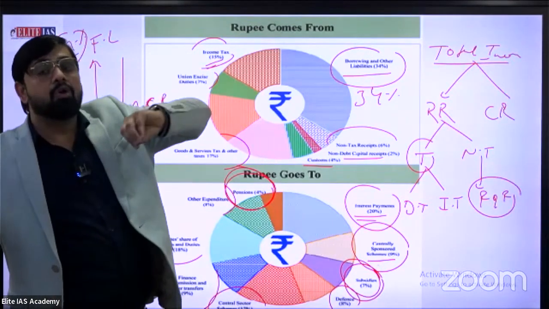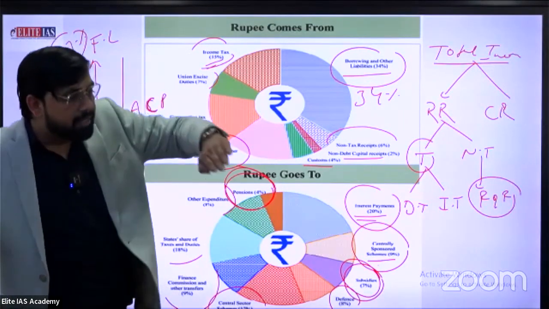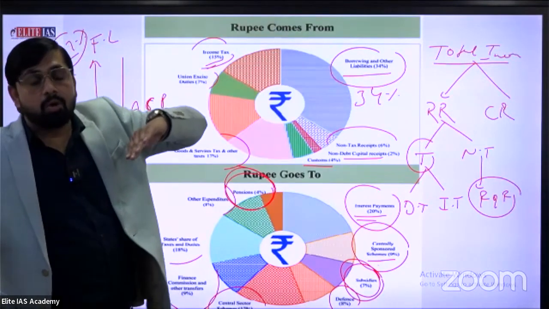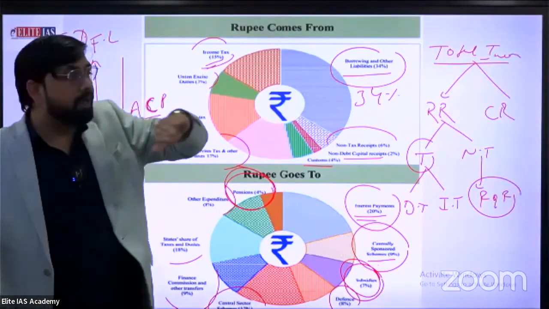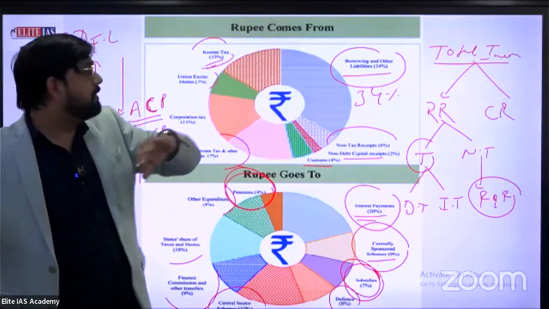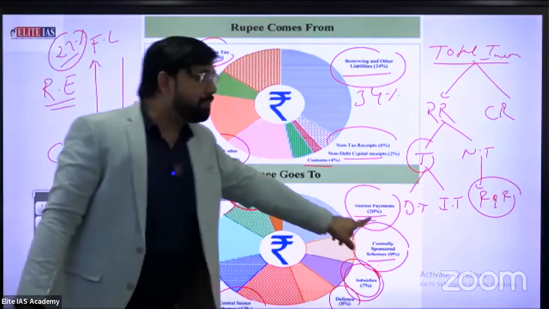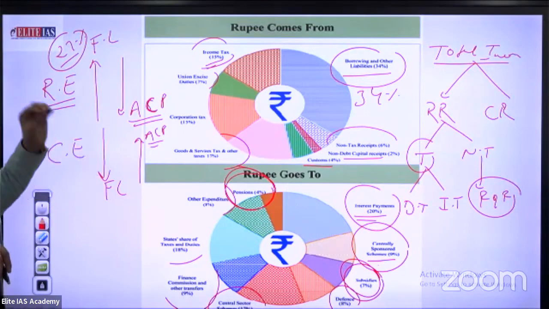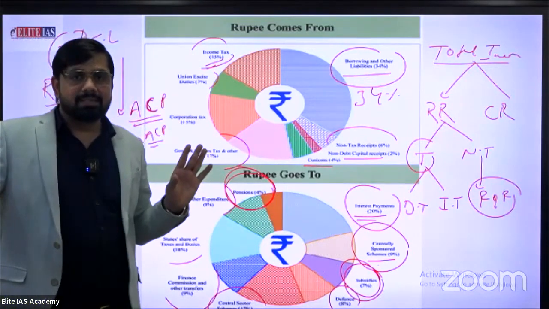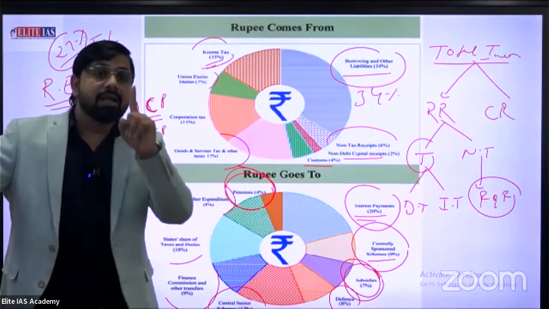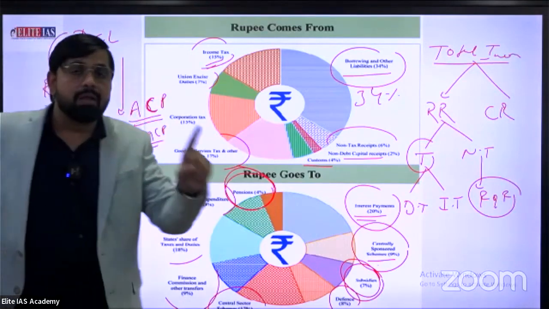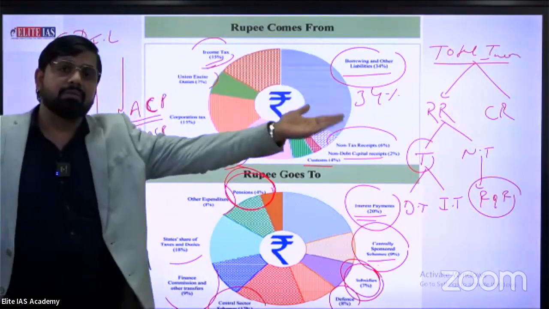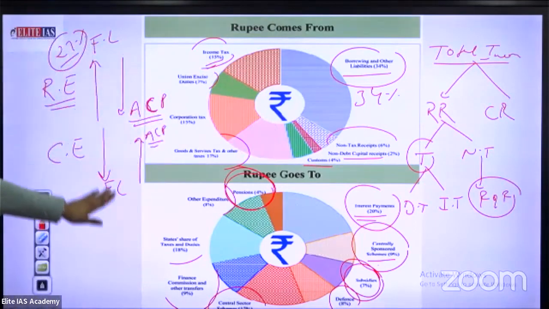For example, there is an amount of 100 rupees. Government returns the principal amount of 100 rupees to the IMF. If the government returns the loan amount of 100 rupees to the IMF, then the financial liability to pay interest against the 100 rupees every year is reduced, right? For example, there is a 10% interest rate. So on the principal amount of 100 rupees, 10 rupees is the financial liability to pay to the IMF. So when the government decides to return the complete amount to the IMF, the government also reduces our financial liability.